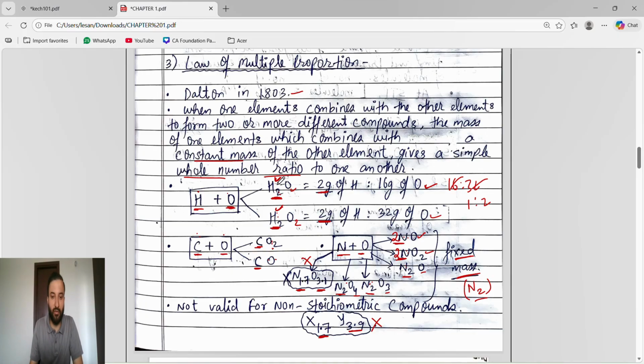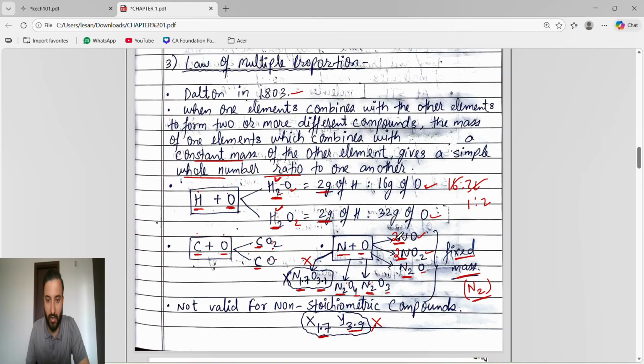So if it is given like H2, H2, C, C, we know we have to fix the mass. After fixing the mass, write in a balanced form. That's why you will see the masses are fixed, and the other masses keep on changing.